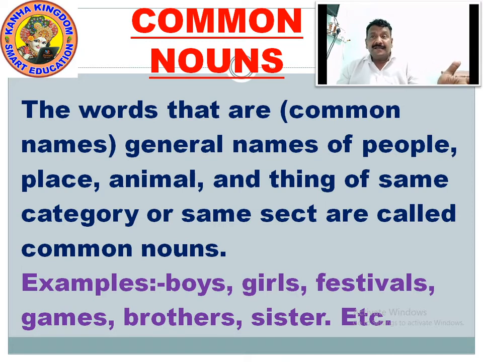When you talk about general names of animals, commonly to address, see, there are dogs. There are so many dogs there. When you see a set of dogs, 10, 15 dogs going there, or 4, 5 dogs, what will you call them? You'll address them by the common name, dog. So this is the general name of animal, right?